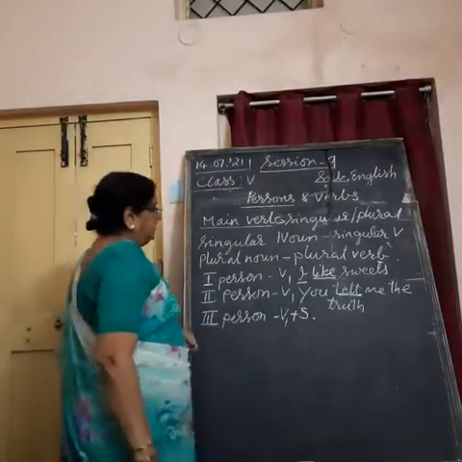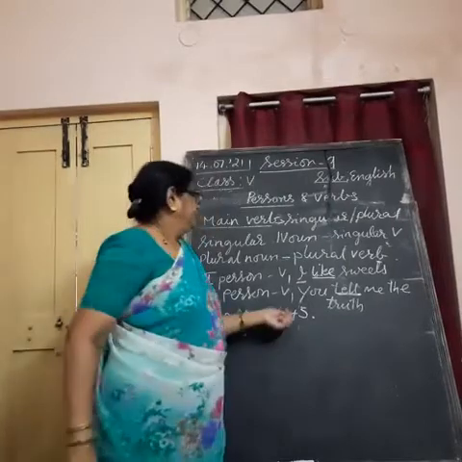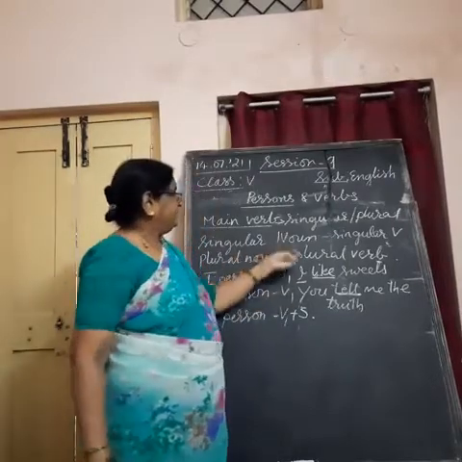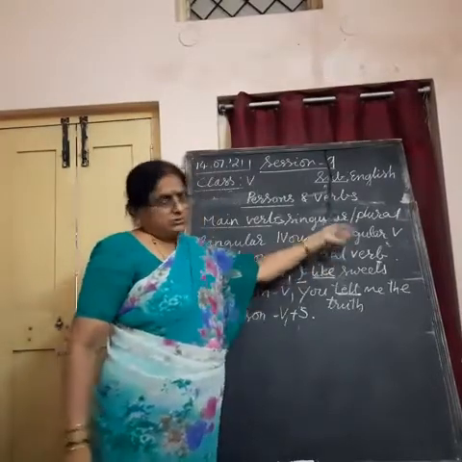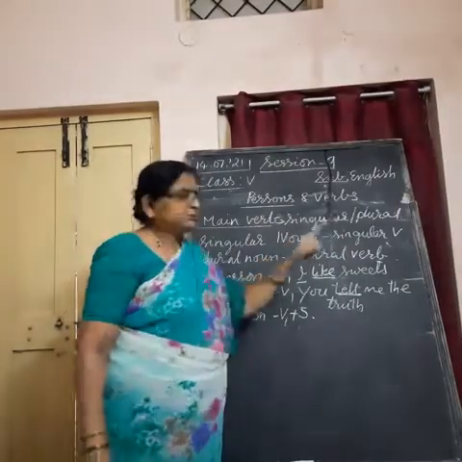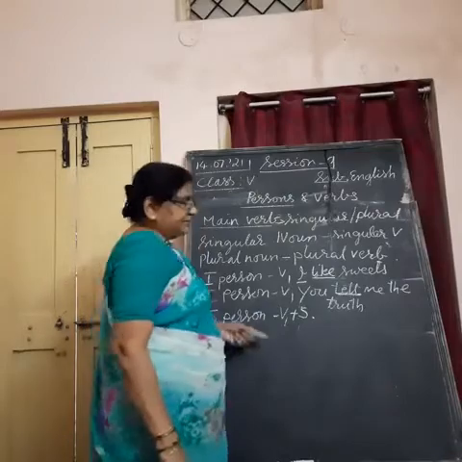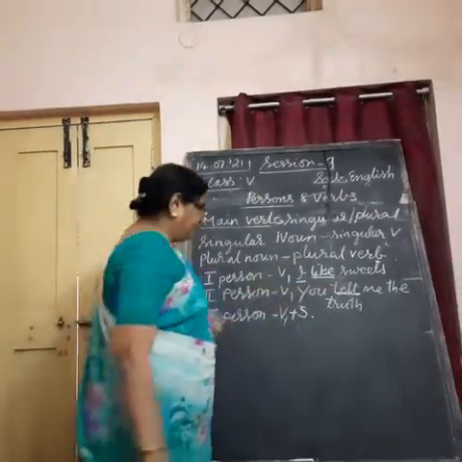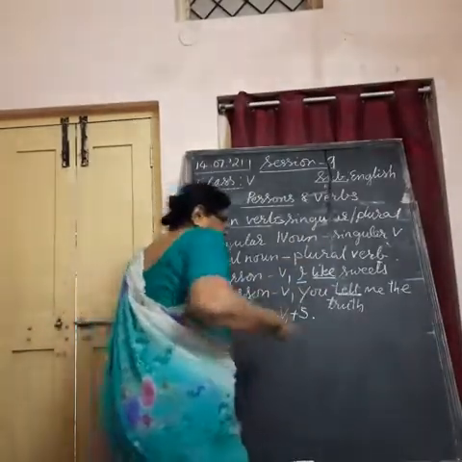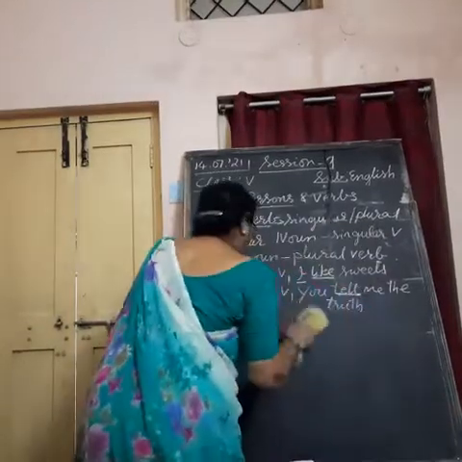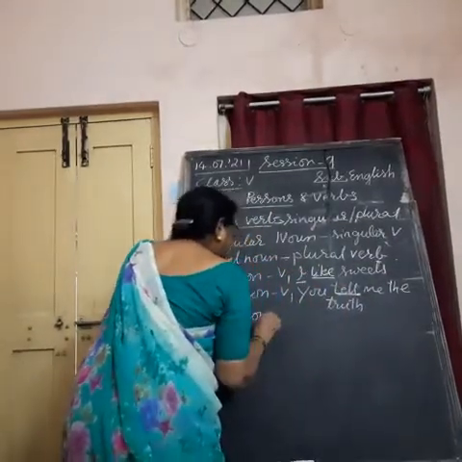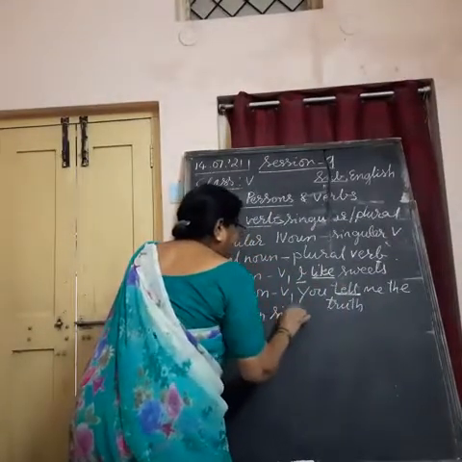Got? Understand? Here, first person with I, we use root form. With you, we use root form. When it comes to third person, singular form.